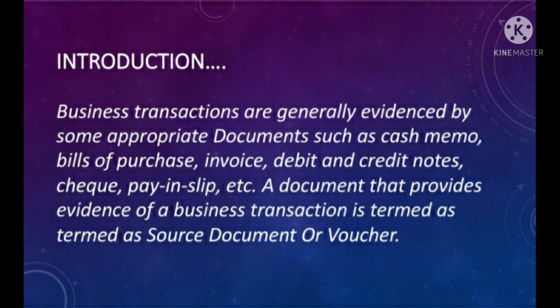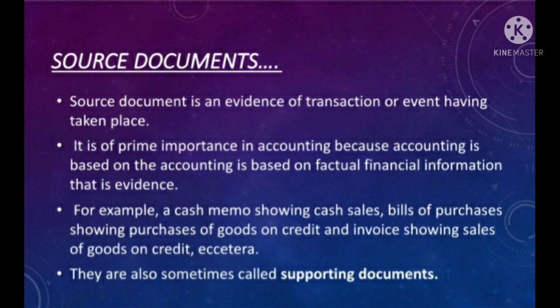Rules of debit and credit are applied to each transaction, and a voucher is prepared before recording it in the books of original entry, that is journal or special purpose books, in chronological order. The entries recorded in these books of account are then transferred to the specific ledger accounts. So now we will be discussing in detail what these source vouchers or source documents are. Now let us study in detail about source documents.